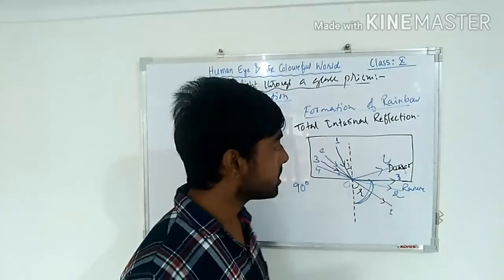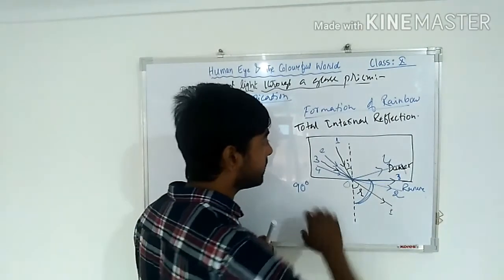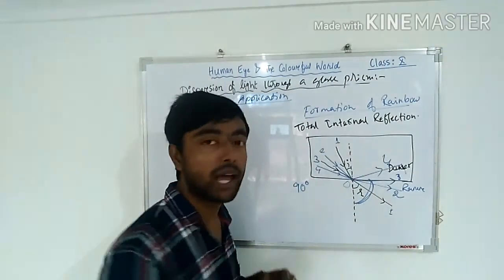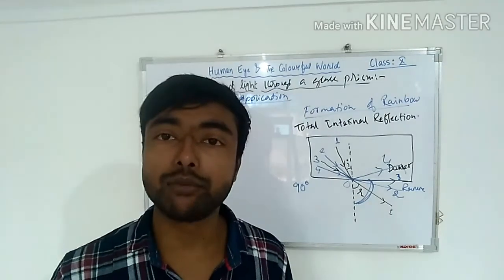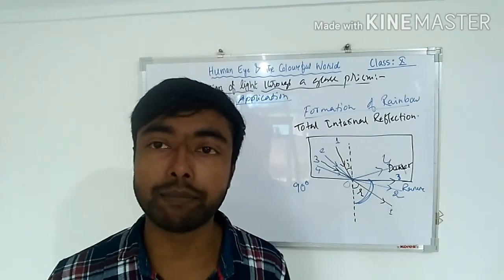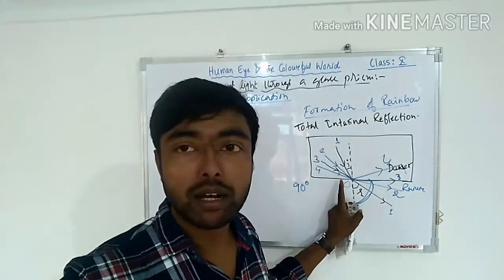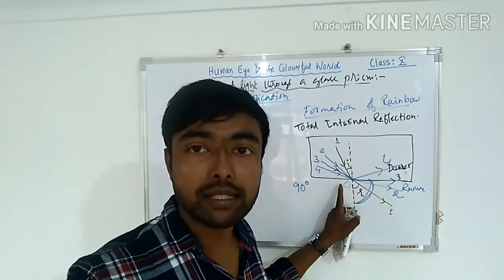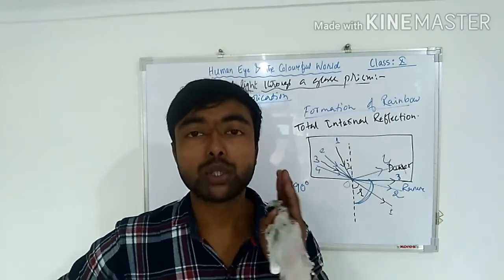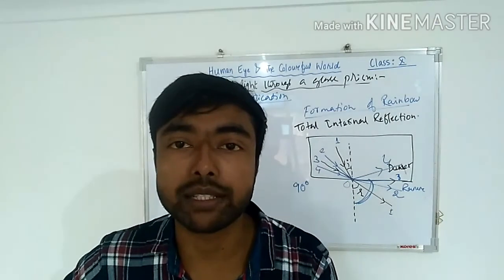So in this case, when the ray is passing from denser to rarer medium, where you have the reflection property, this reflection is called total internal reflection.